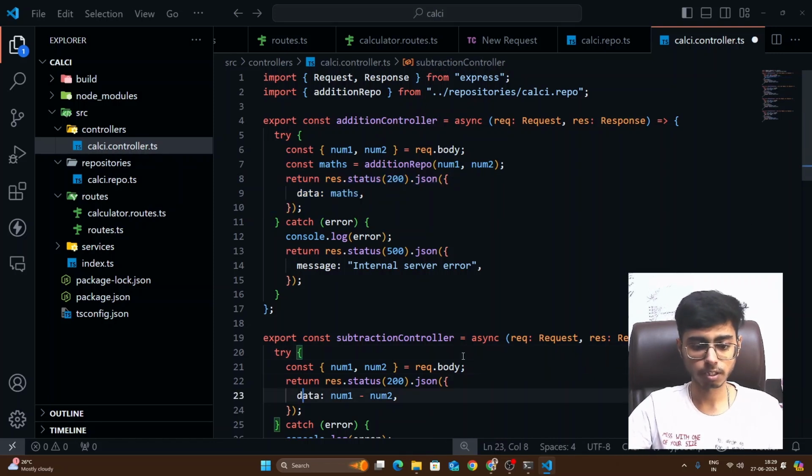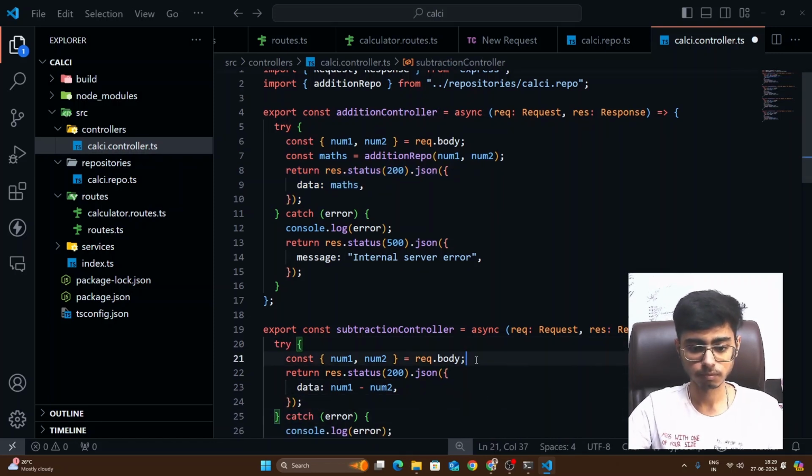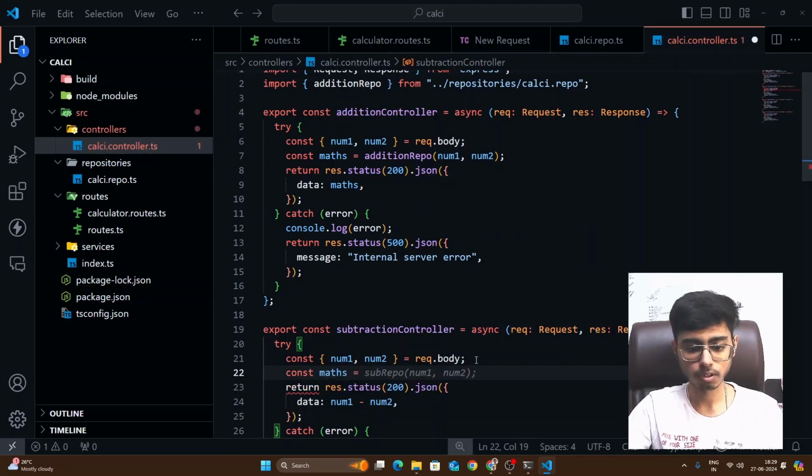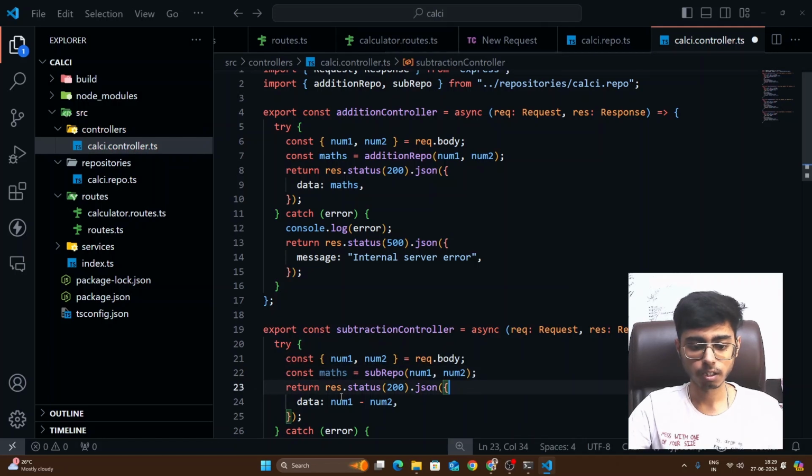So let's do it here. Constant maths is equal to subtraction repository, and you will just import it, and this is going to change to data will be maths.